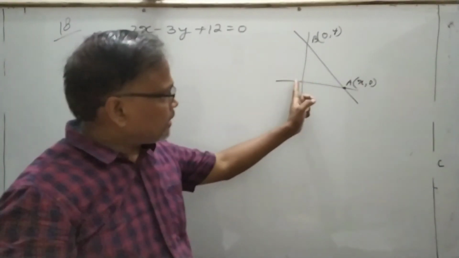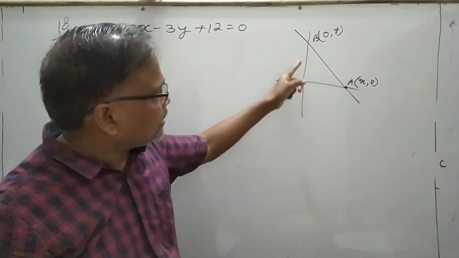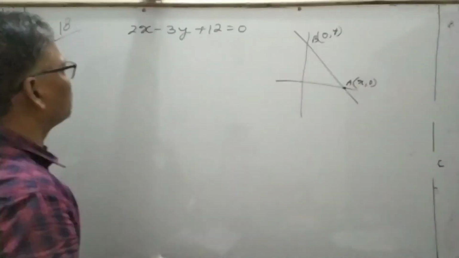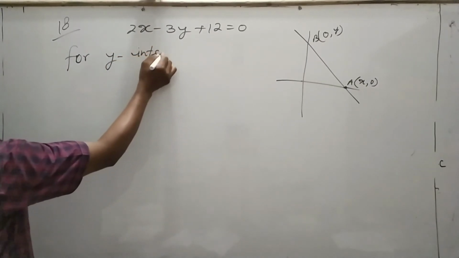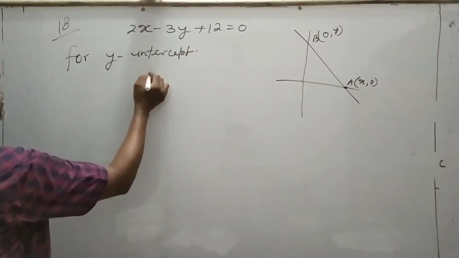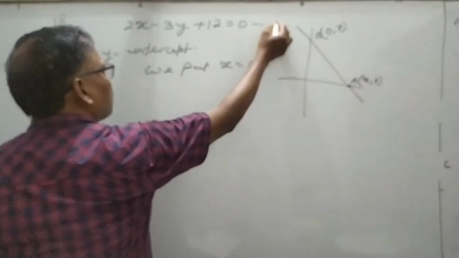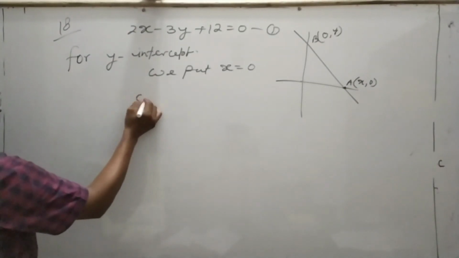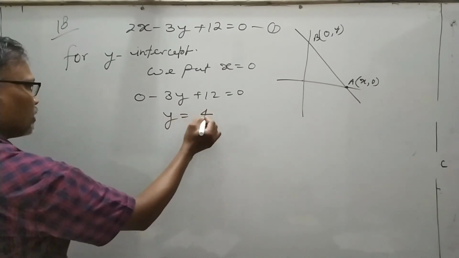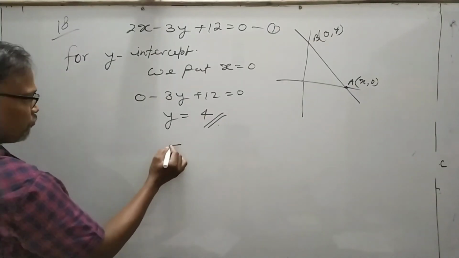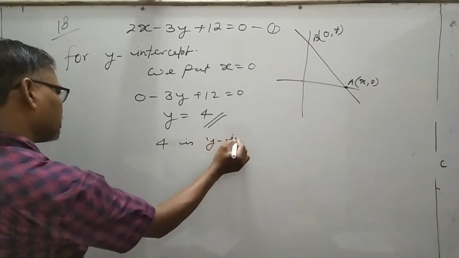To find the x intercept, put the value of y is equal to 0 in the equation, and to find the y intercept, put the value of x is equal to 0. So for the y intercept, we put x is equal to 0 in equation 1. So 0 minus 3y plus 12 is equal to 0. So y is equal to 4. This means 4 is the y intercept.